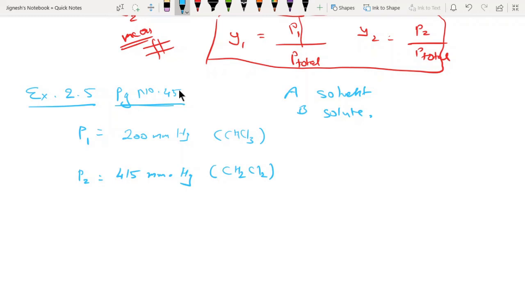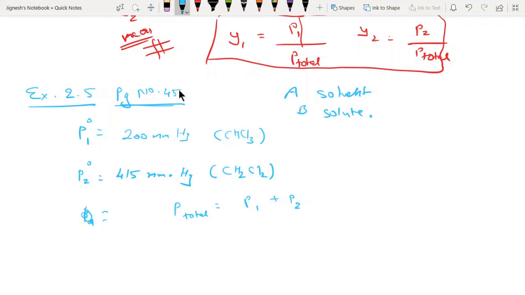Then they ask us to calculate the vapor pressure of the solution prepared by. So we need to find the vapor pressure of the solution. Solution prepared by means what? Then I need to find P of solution, so I can write P total. I need to find it. P total is equal to P1 plus P2. And this is given for the pure solvent, and I know P1 and P2 individually.